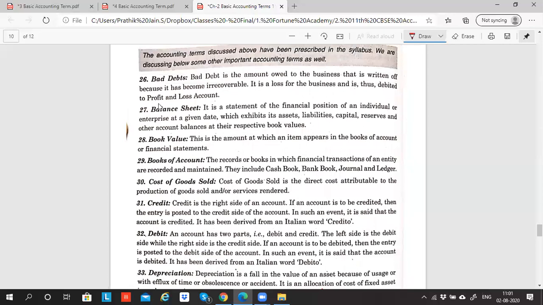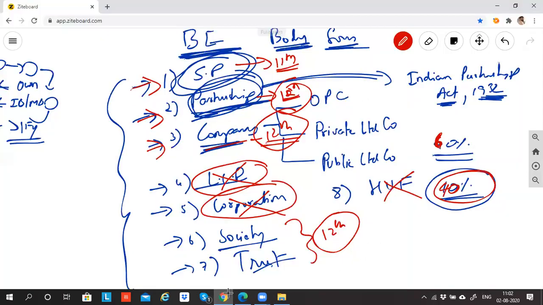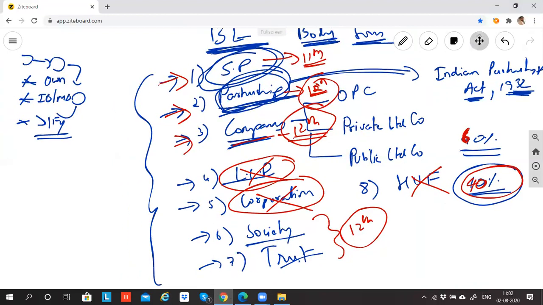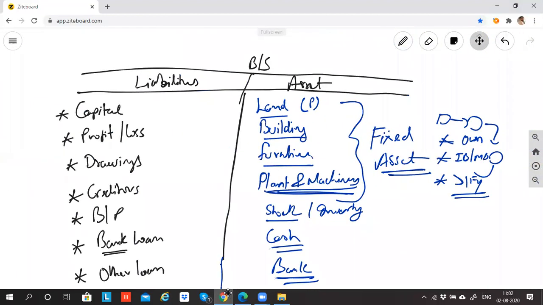So balance sheet we have discussed. A balance sheet is a statement of financial position of an individual or enterprise at a given date. So the balance sheet is not prepared for the entire year. Whatever the balance sheet data is, it will be as of a particular date. For example, the balance sheet I'm creating here will tell me the land value as on a particular date. Let's say if I'm preparing the balance sheet on 31st March, it will give me the value of the land as on 31st March. It will give the position of the building value as on 31st March. It will give the position of the furniture value as on 31st March. It will give the position of the stock.